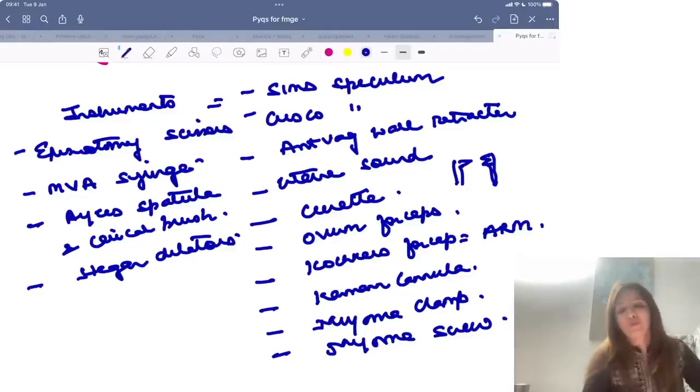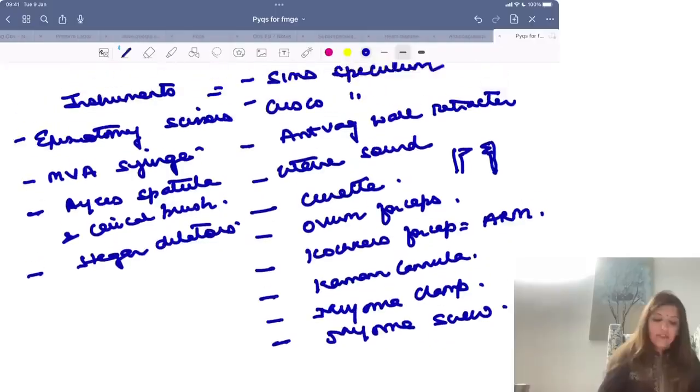Bishop score, what do you want to know? I want all of you to remember the parameters of the biophysical score. You don't have to remember the details of the Bishop score. You just need to know the parameters in the Bishop score and the parameters in the biophysical score. Apart from this, you don't need to remember the score in detail. Clear?